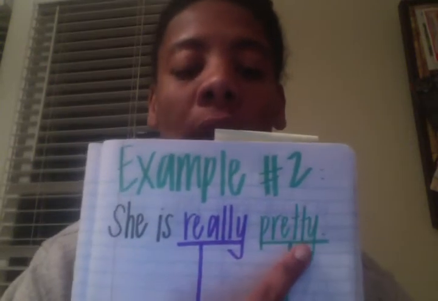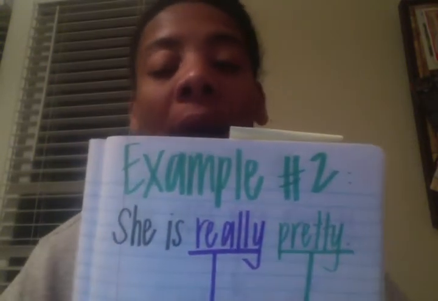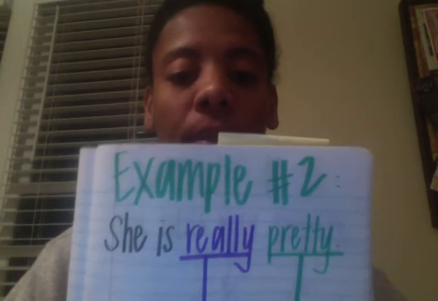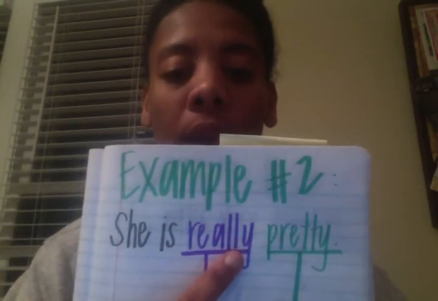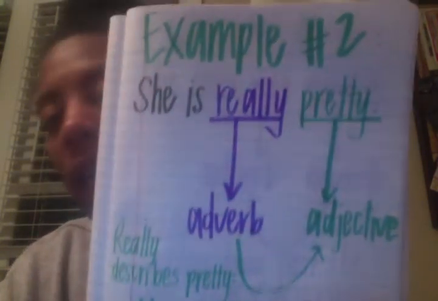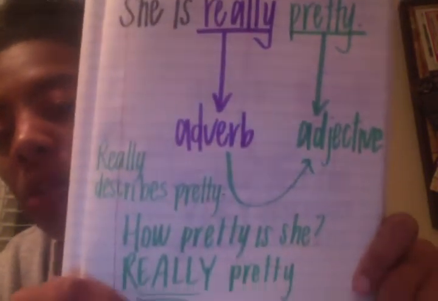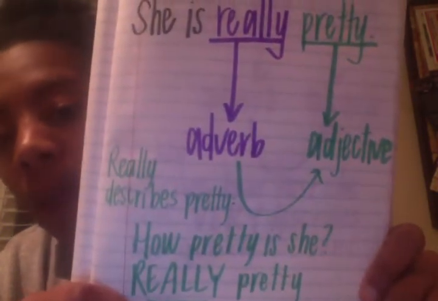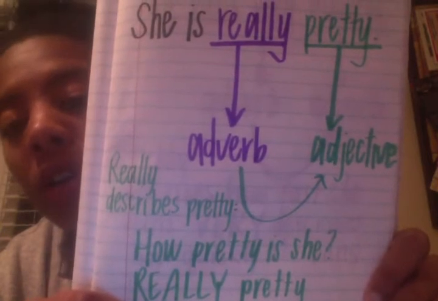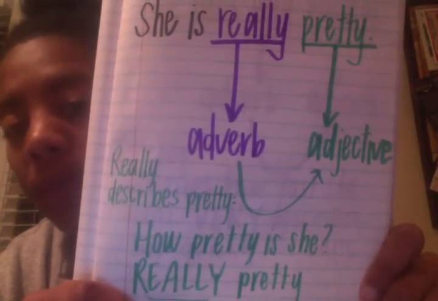Pretty is your adjective. Well, how pretty is she? Really pretty. Really is your adverb. Really describes pretty.